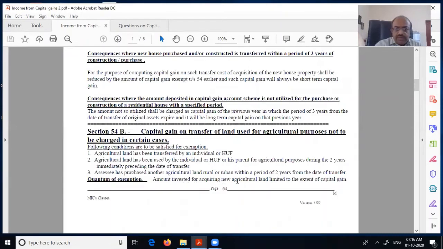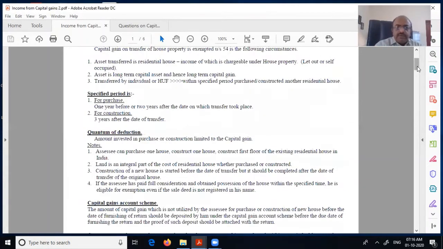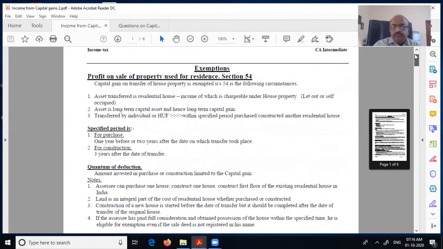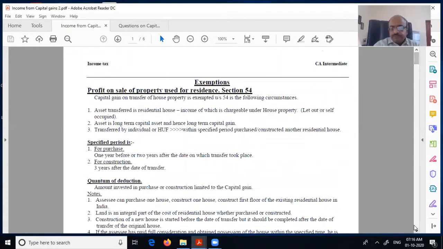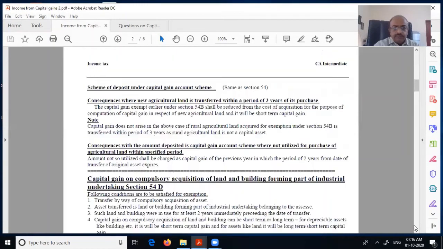Amount invested in acquiring new agriculture land is limited to the extent of capital gain. Same as section 54: how much you invest in the new agriculture land, that much you can claim exemption. Scheme of deposit, same as section 54. See, that's why I'm saying, the first one, when we do it, we have to be very clear. But here there is a little change.